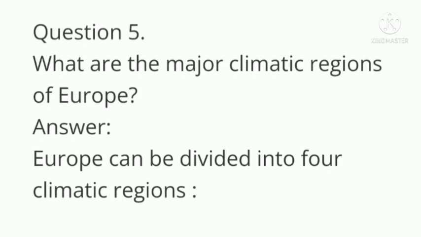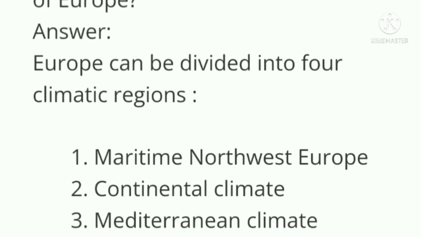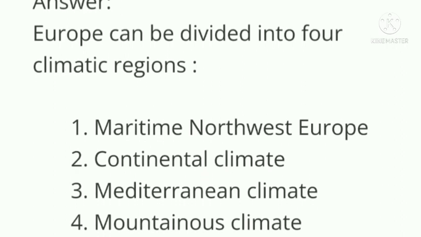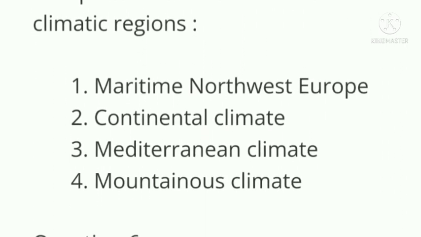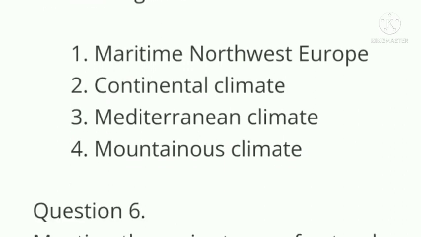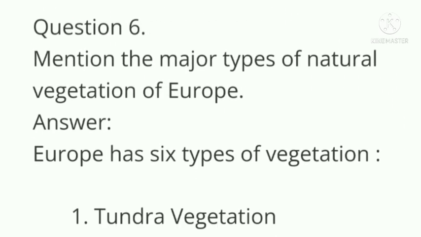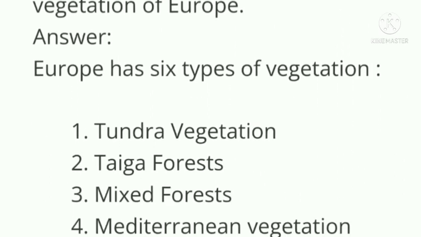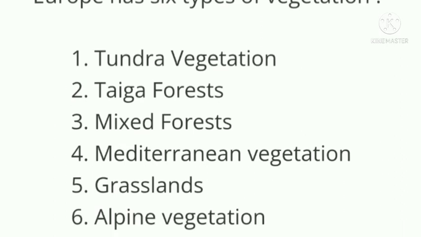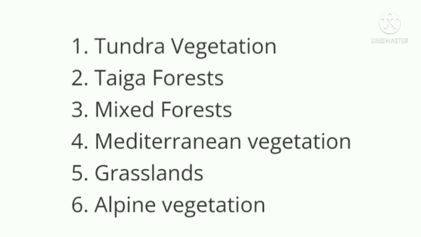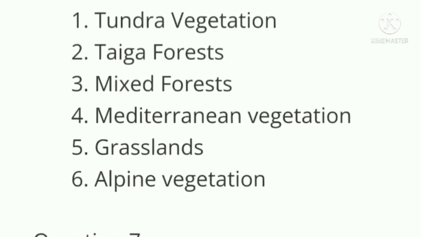Question number 5. What are the major climatic regions of Europe? Answer. Europe can be divided into 4 climatic regions: Maritime Northwest Europe, continental climate, Mediterranean climate, mountainous climate. Mention the major types of natural vegetation of Europe. Europe has 6 types of vegetation: tundra vegetation, taiga forest, mixed forest, Mediterranean vegetation, grassland, alpine vegetation.